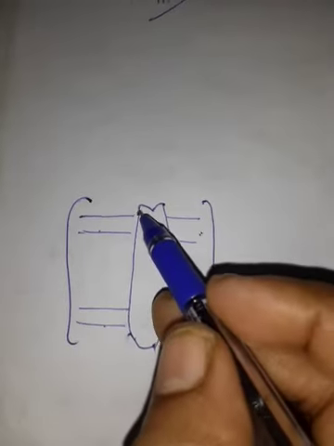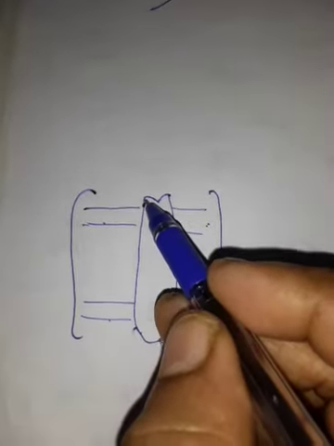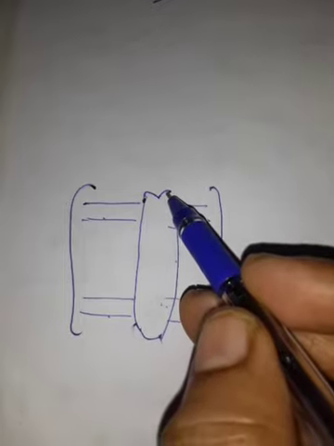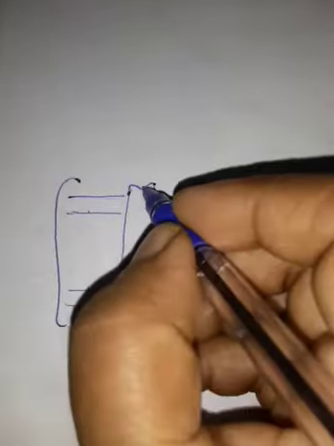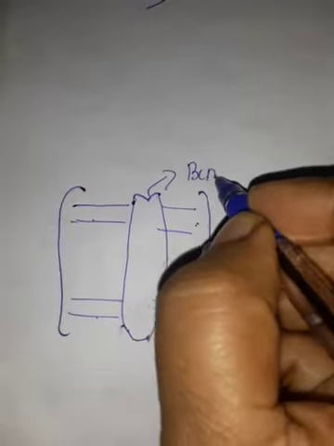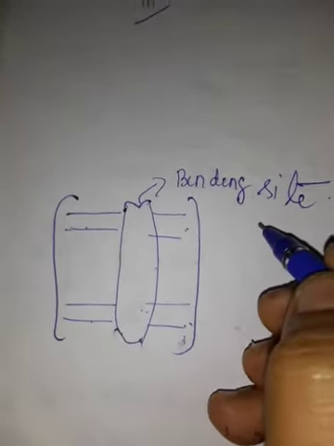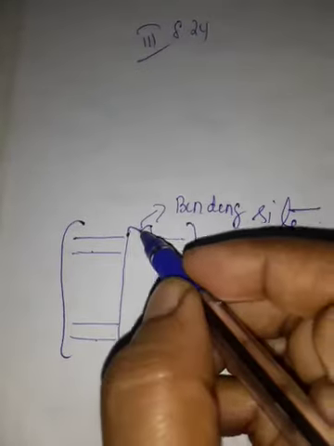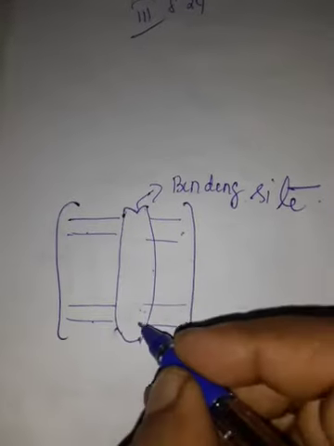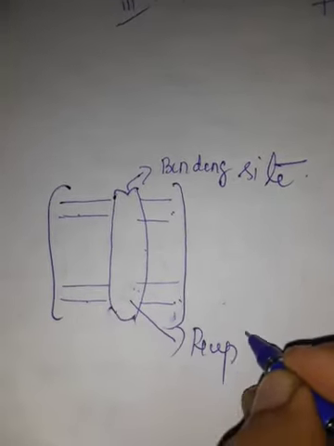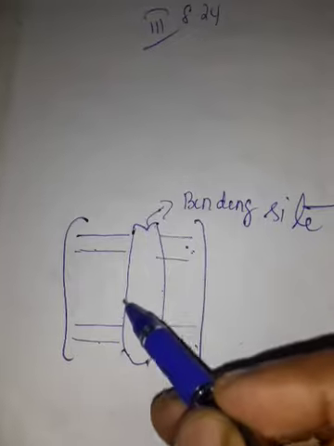So you see the receptor, most of the receptor is within the body. Only a small portion is projected outside the cell membrane. So that is called the binding site, or active site. Binding site or active site is on the outer side. The other part is within the cell membrane. This is the receptor. This is the outer cell membrane, inner cell membrane. This is the binding site of the receptor.